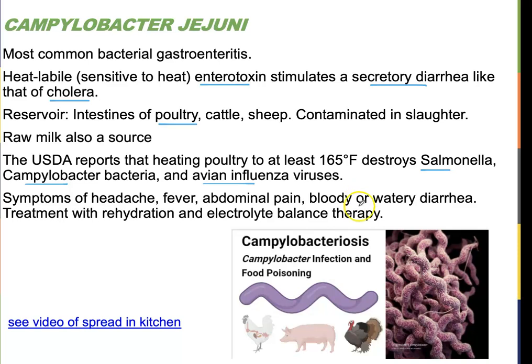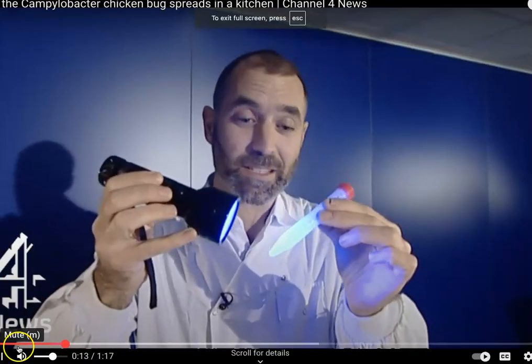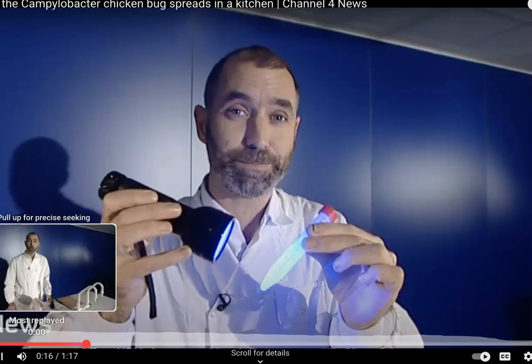Campylobacter does sometimes make bloody or watery diarrhea, but it doesn't say specifically that it's very active in destroying the membrane. So it's another kind of food poisoning: rehydration, electrolyte balance. I'll show you this little clip I have of spreading bacteria in the kitchen, because one of the things they talked about in the book with Campylobacter and any meat is that when you wash the meat in the kitchen, you want to be careful about the splash and about your hands. It is easy to spread the bug around your kitchen.